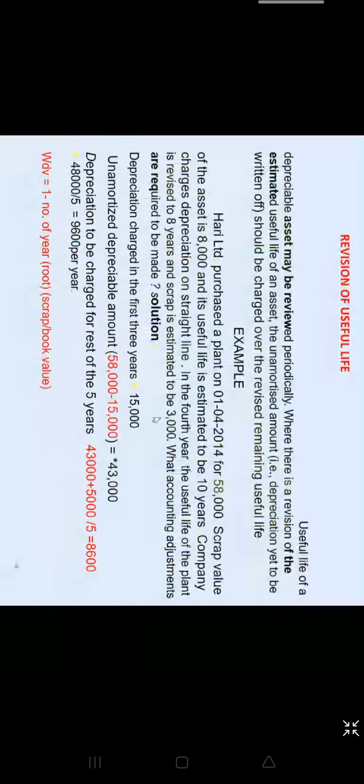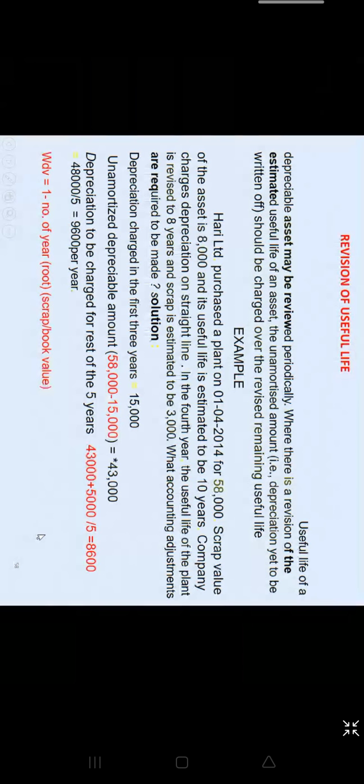So you have to add back the extra scrap value which you have deducted initially. So you have to add 5,000, because it was 8,000 earlier and now it is 3,000, so 5,000 extra scrap you have to add back. So this is your new book value, spread over the remaining life. So this will be 48,000 divided by 5, that is 9,600 per year. That's what we have discussed in this particular slide.